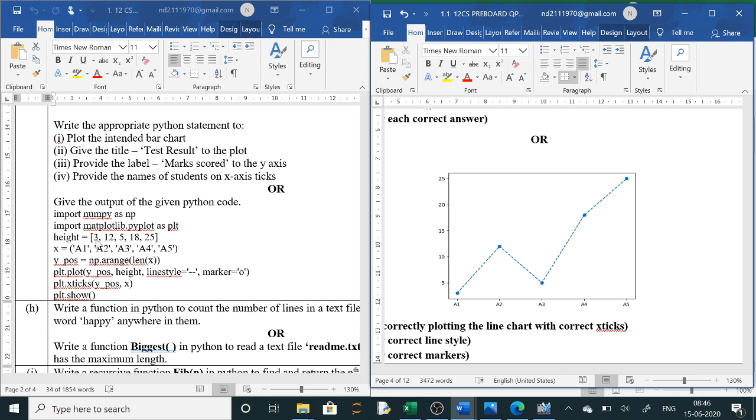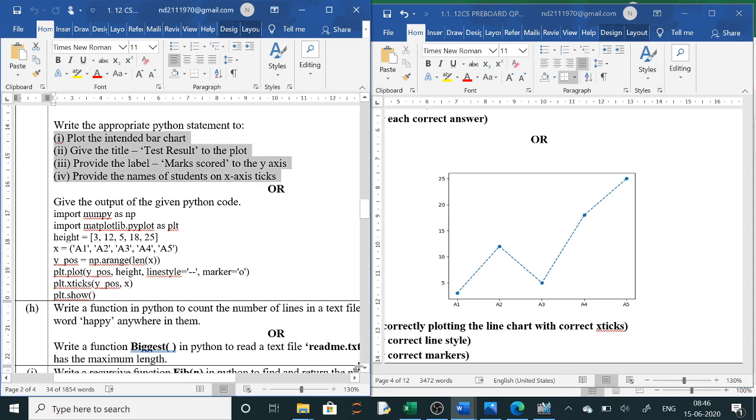Then as per these values, a1 is having 3, you will put a dot, a2 is having the value of 12, you will put a dot at 12, a3 is having the value of 5, so a dot at 5, like this you will put the dots, and then you will draw the lines. If xlabel is given, you will write whatever label is given, if ylabel is given, you will write whatever ylabel, and if title is given, then the title, and if legend is given, then the legend. Since these were not given, it is not required. So I think this is very easy, matplotlib, now you can easily do it.